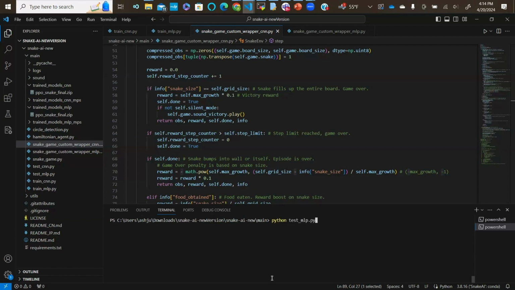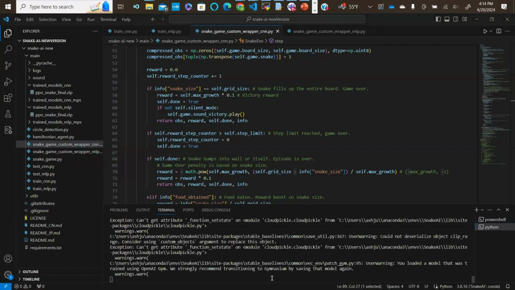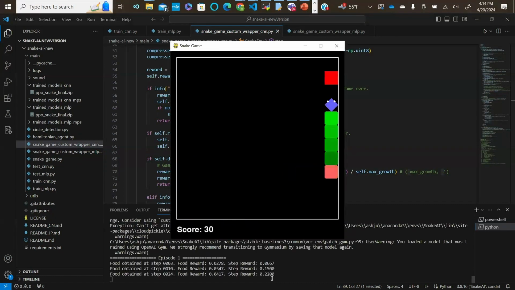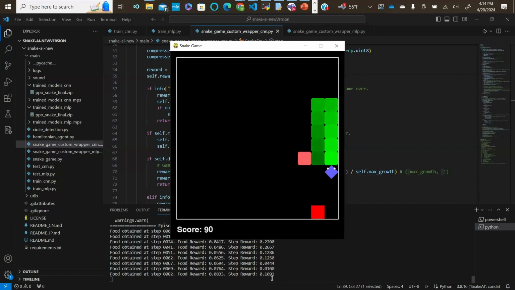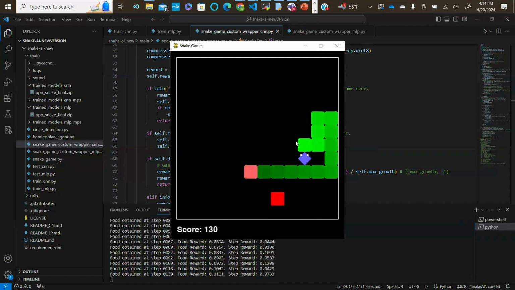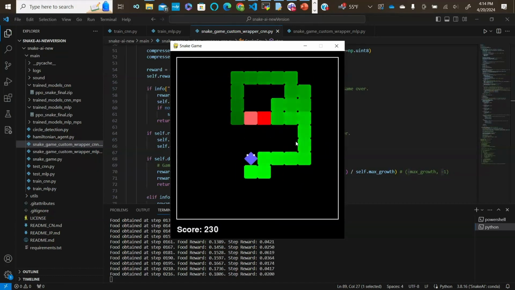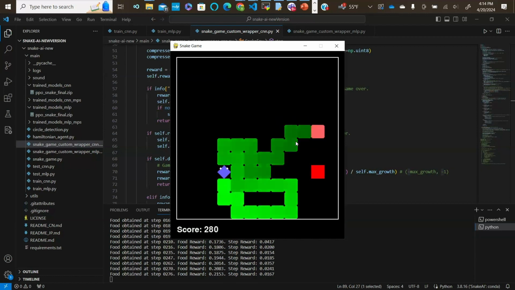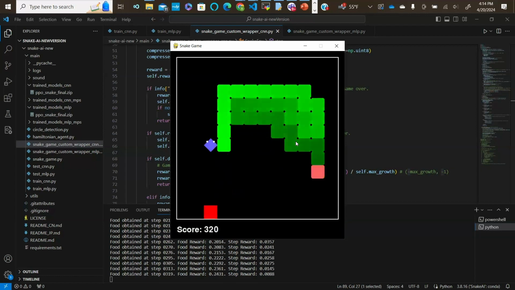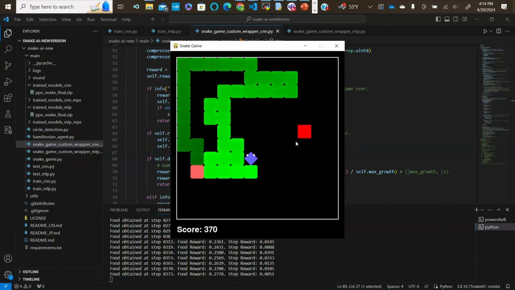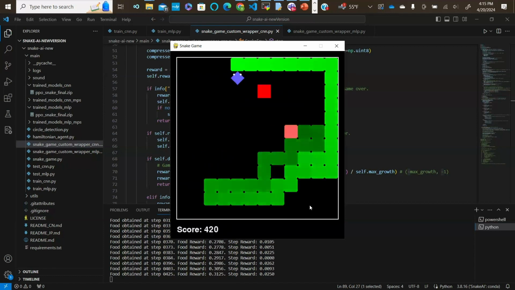So both agents operate a similar way. The only difference is the motive, which we talked about in a prior portion of our presentation. So I'm going to demonstrate the CNN algorithm today. Go ahead and run that. As you can see, the agent is moving around the board space, and it's trying to obtain the food, which is the red square here, which moves randomly about the board once the agent achieves it. And you can see as the agent keeps getting food, its body keeps growing longer and longer, and the score increases.